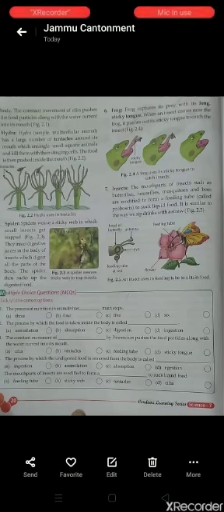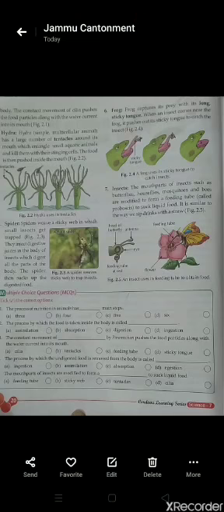It is just similar to the way we sip juice or water with the help of a straw. Here you can see the picture of the proboscis, or feeding tube, in your book.